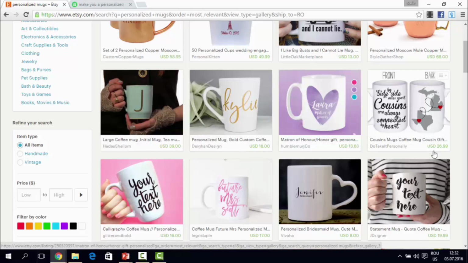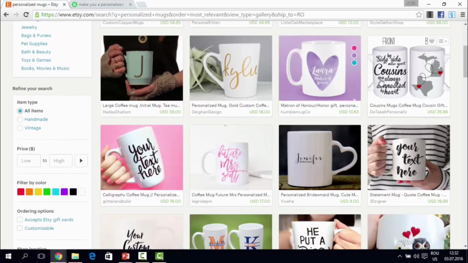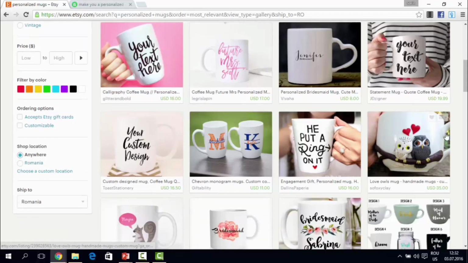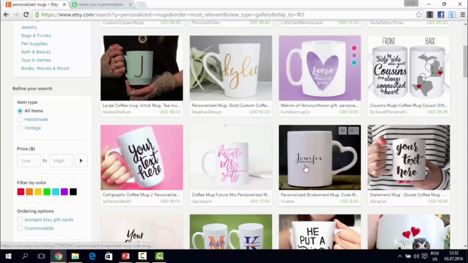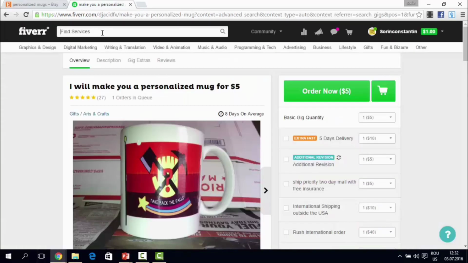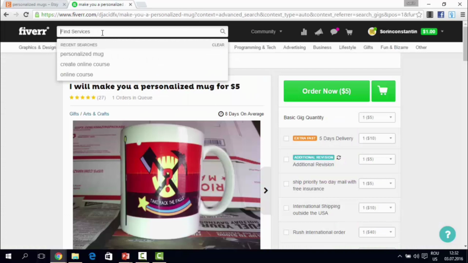Then we have other products, $49, $18, $14, $27. $8 again, but this one is very simple. Even for this one you make a profit, you make $3, $16, but each of these products sell, guys. That's what's important. So this is one of the examples. Now what you can also do, for example, we talked about homemade earrings.